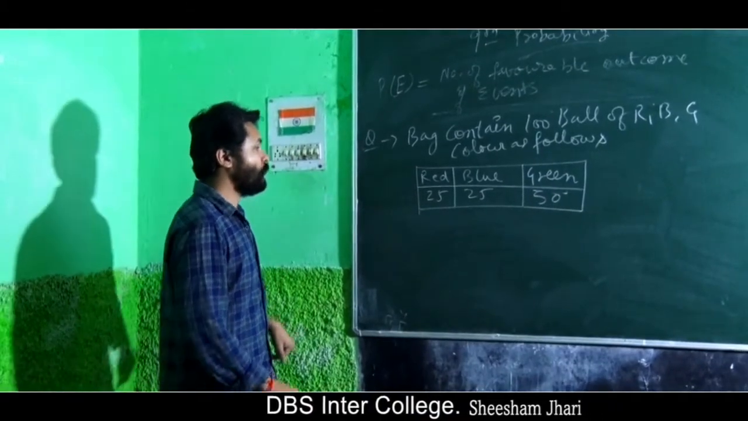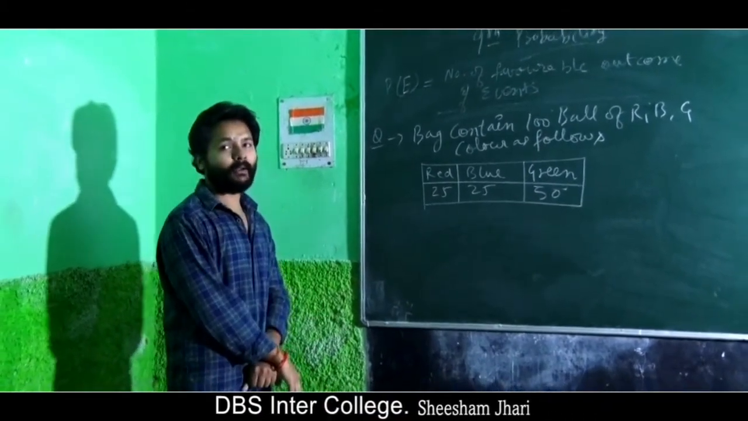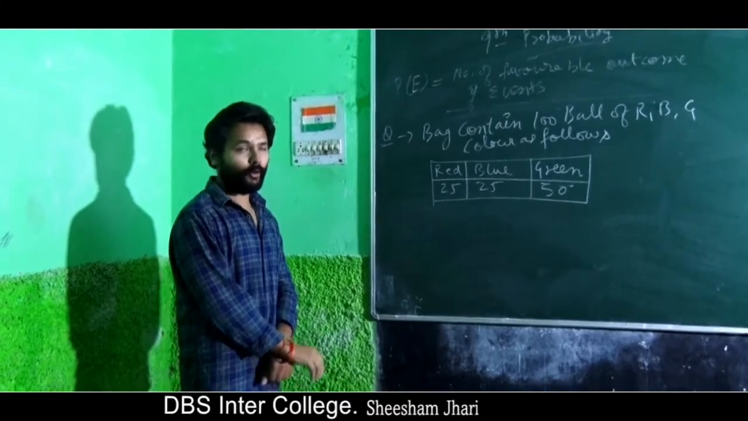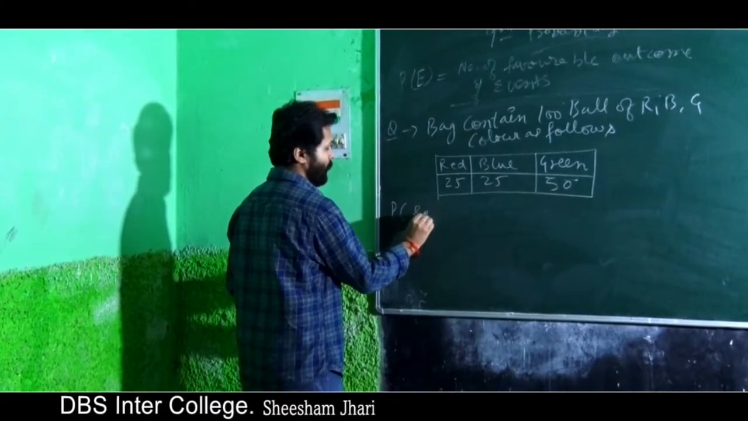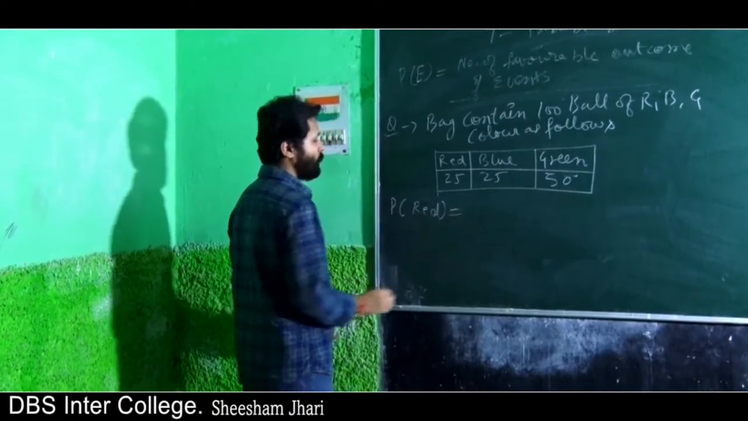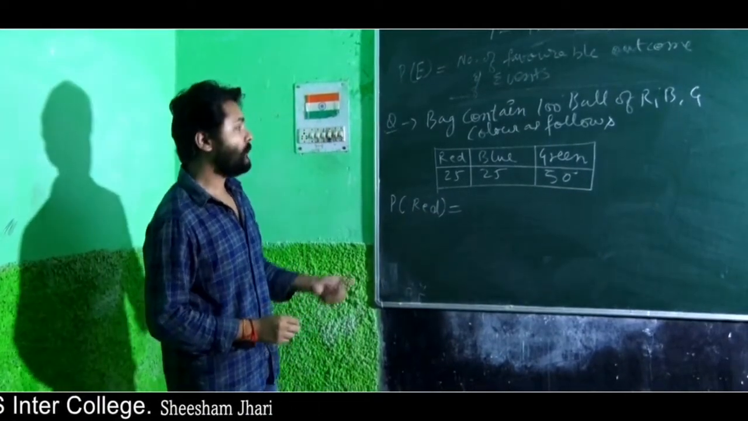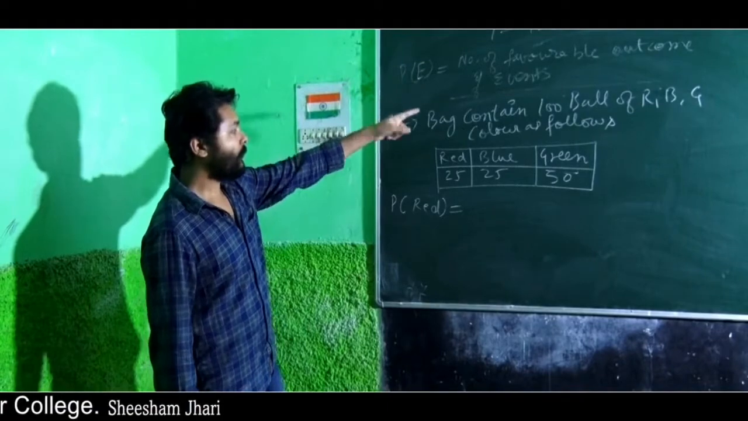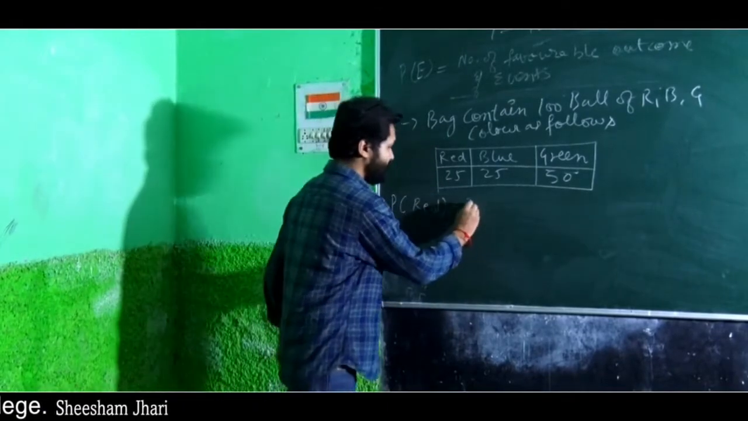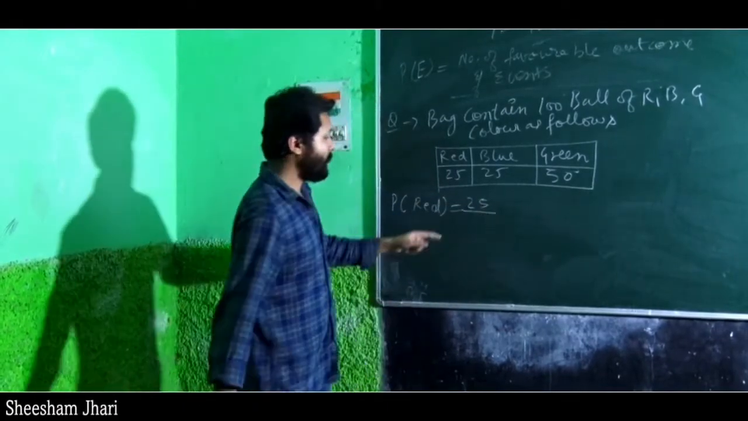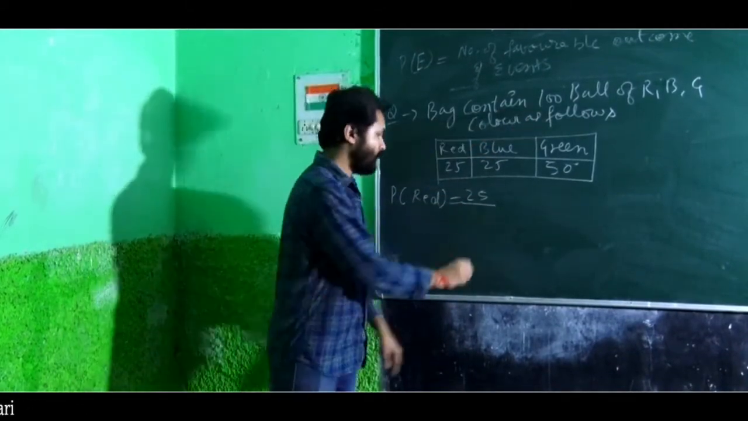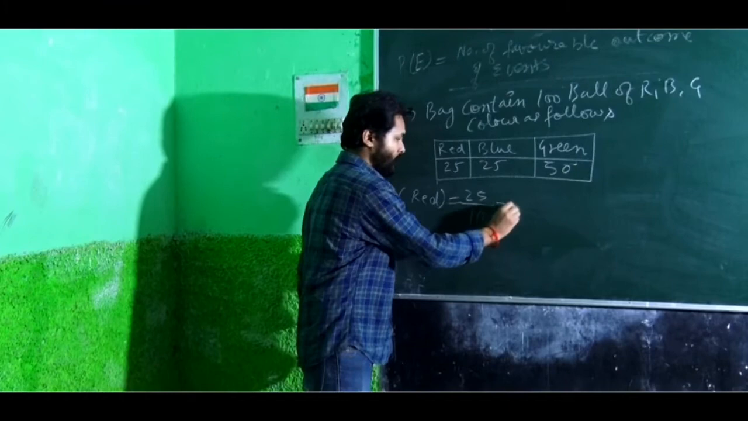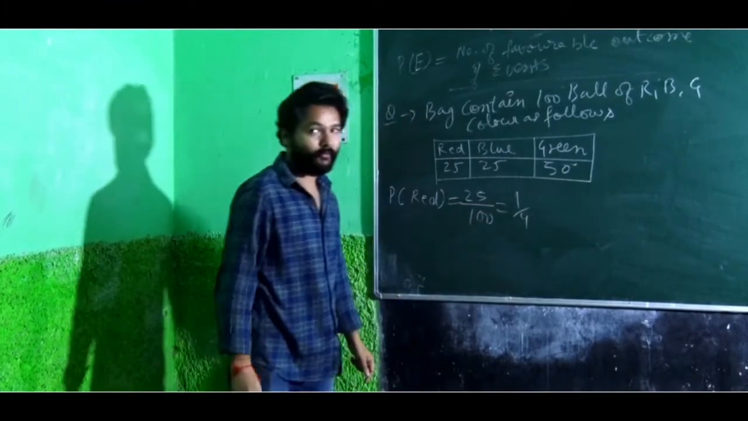Now, if we put our hand inside the bag and randomly select one ball, the question is, what is the probability of getting a red ball? The answer will be favorable number of outcomes, which is 25, divided by total number of events. So total is 100. So it will be 1 by 4.